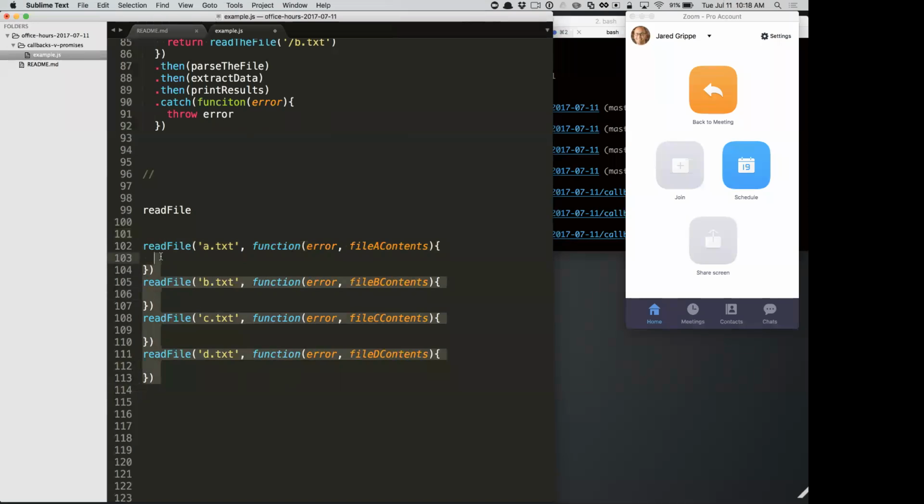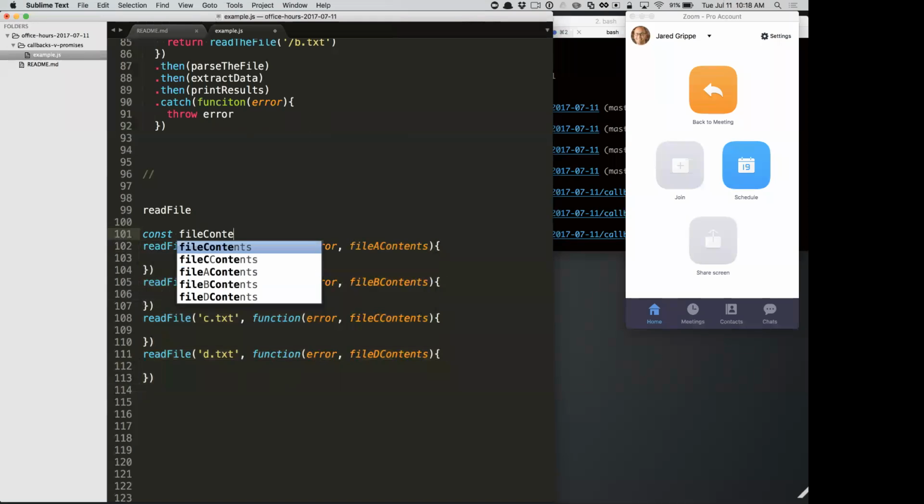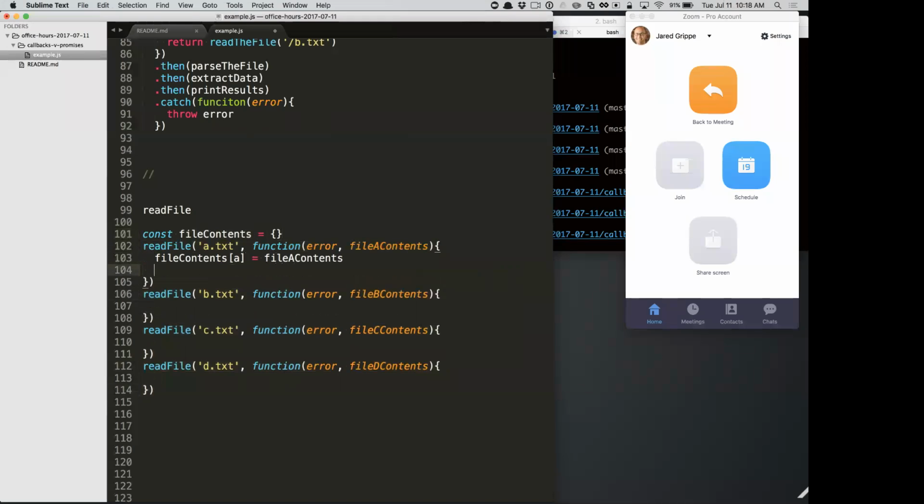So if we're doing these all in parallel, we'd have to store the file contents, maybe in an object, and then in each one of these functions, we'd have to store the file contents. And then we'd also have to check, like, am I the last one? Am I the last file to be read? Because then we got to go to our next step, right? So it's actually really complicated.